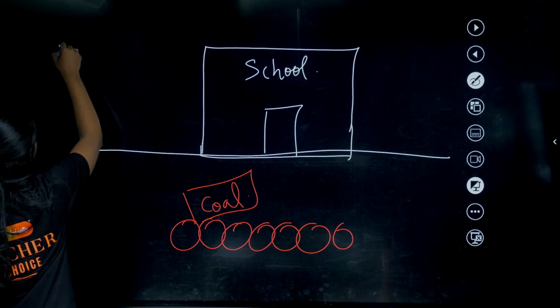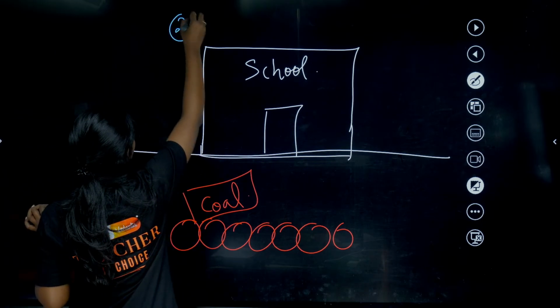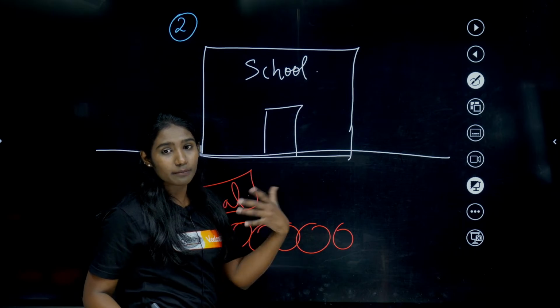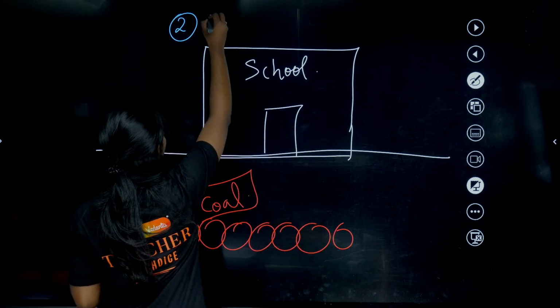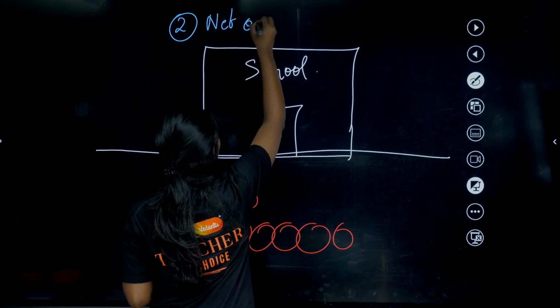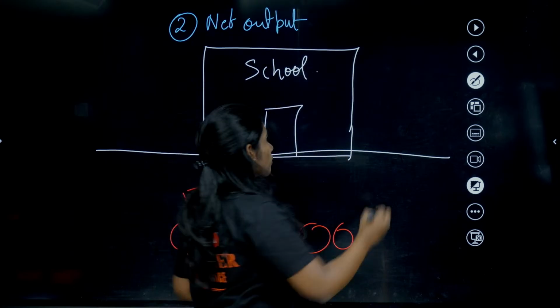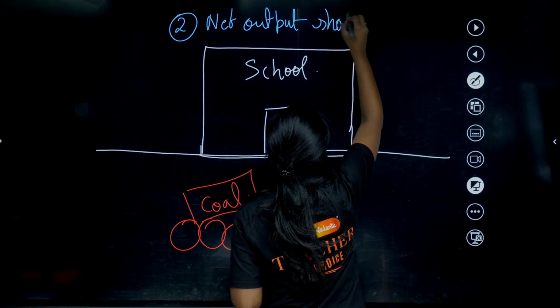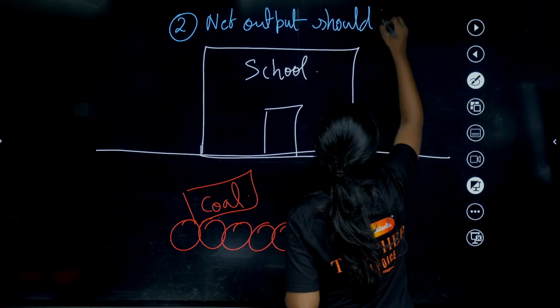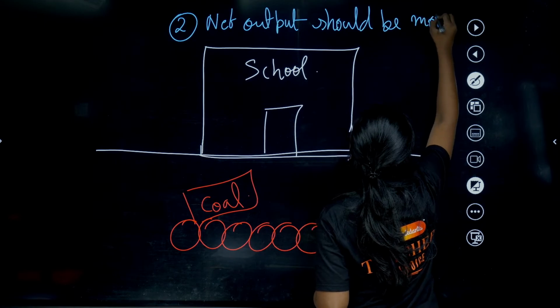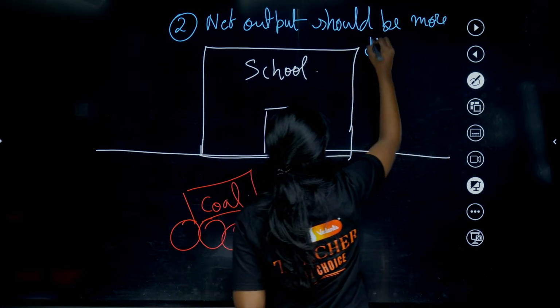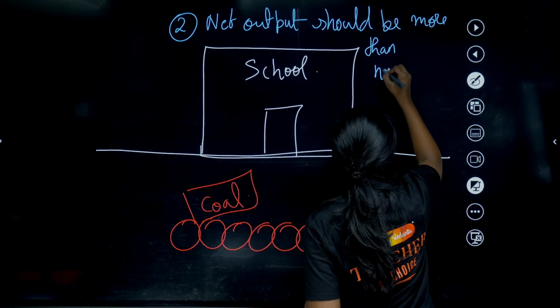Economically feasible was the second criteria, right? Which means to say that net output should be more than net input.